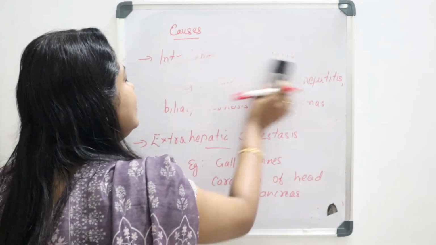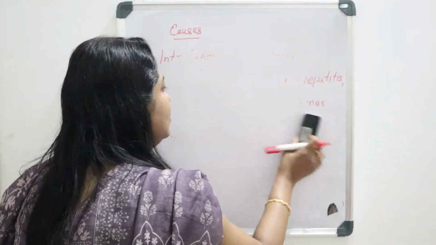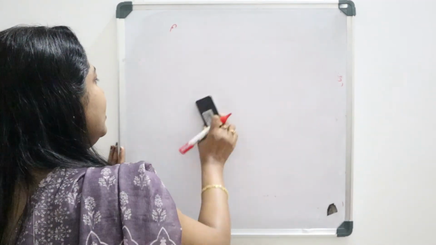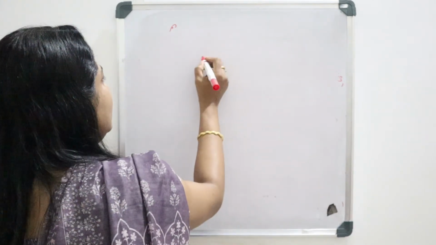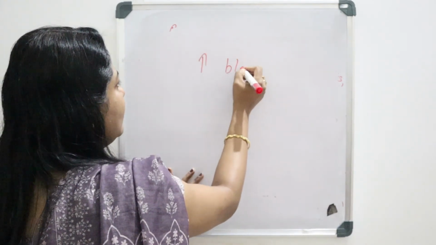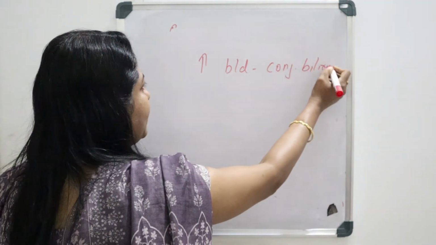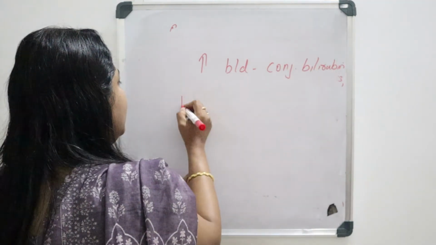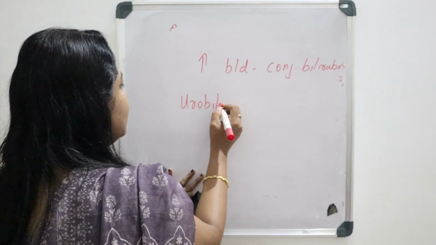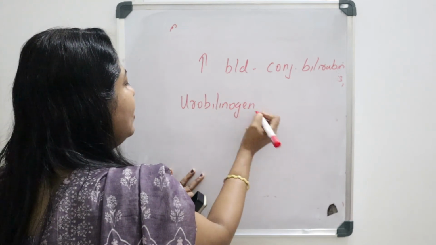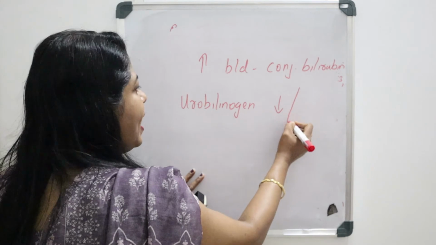The diagnosis is increased blood conjugated bilirubin level. And here the urobilinogen in urine will be decreased or absent.